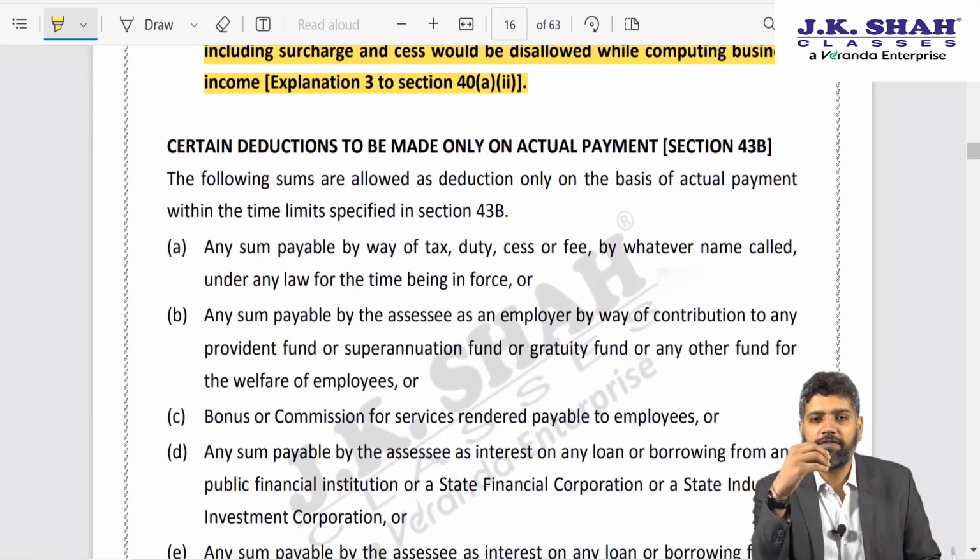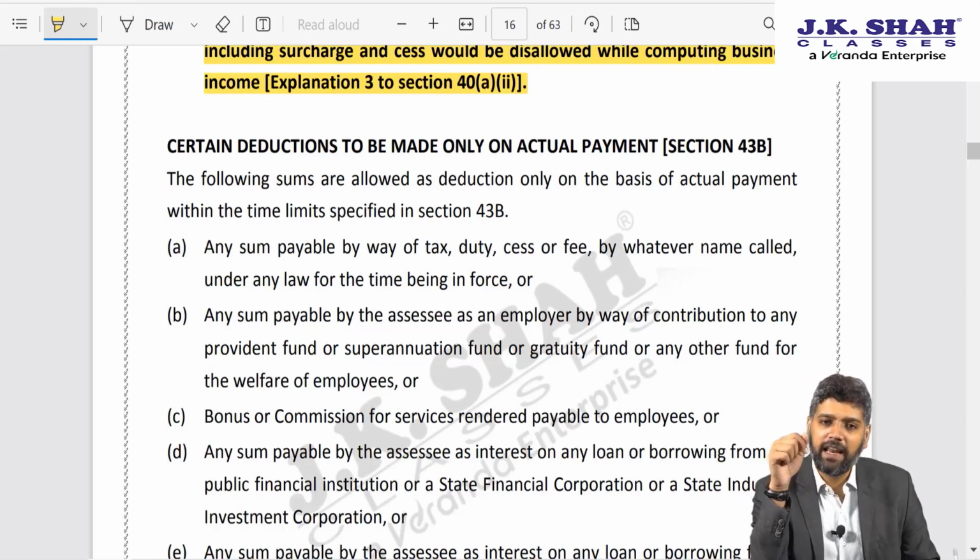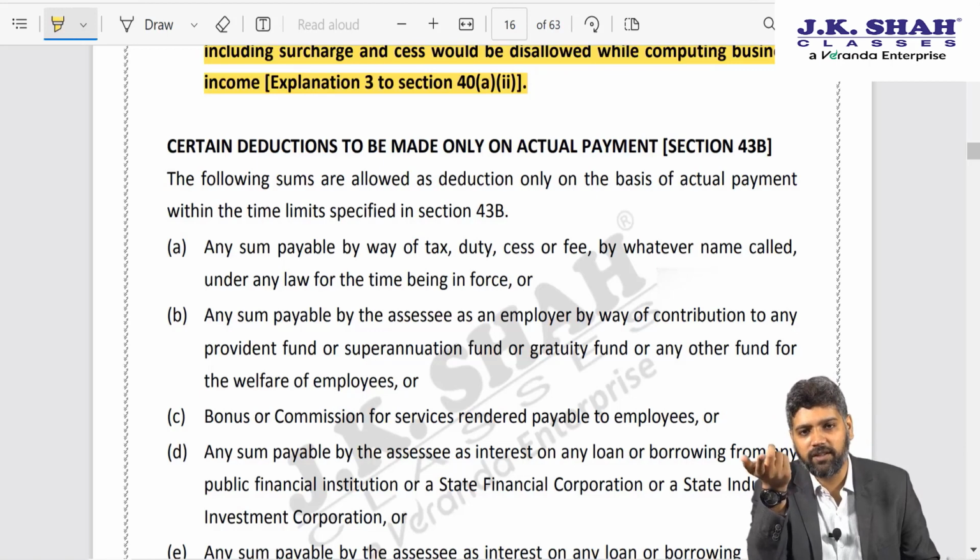The assessee did not have funds to actually pay the interest, rather they issued debentures to ICICI Bank. They issued debentures and they claimed that the interest has been actually paid by way of debentures and therefore they should be allowed deduction for the interest expense.